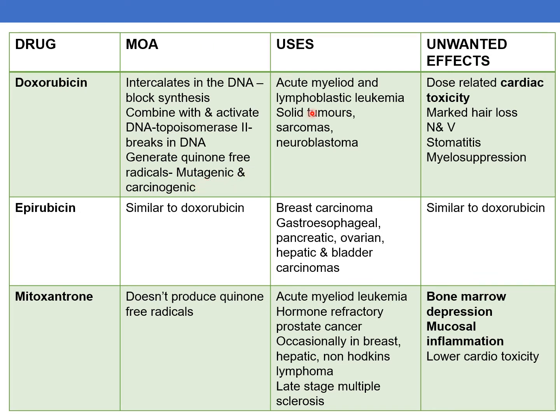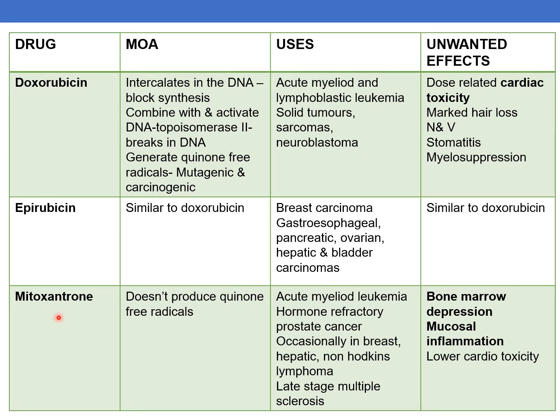The uses of doxorubicin are: it is used to treat acute myeloid and lymphoblastic leukemia, solid tumors, sarcomas, and neuroblastoma. Unwanted effects are dose-related cardiac toxicity, marked hair loss, nausea and vomiting, myelosuppression, and stomatitis. The next drug is epirubicin. It is similar to doxorubicin. Uses are breast carcinoma, gastroesophageal, pancreatic, ovarian, hepatic, and bladder carcinomas. Unwanted effects are also similar to those of doxorubicin.